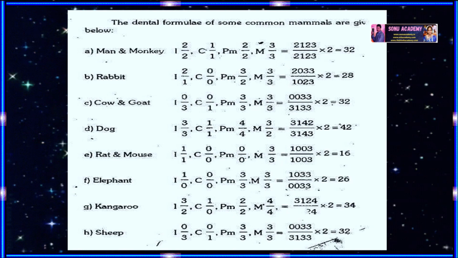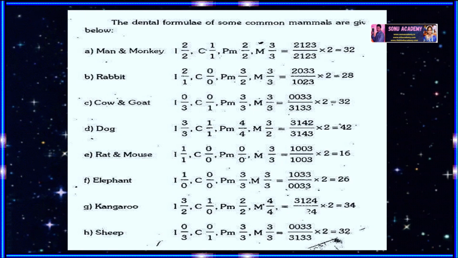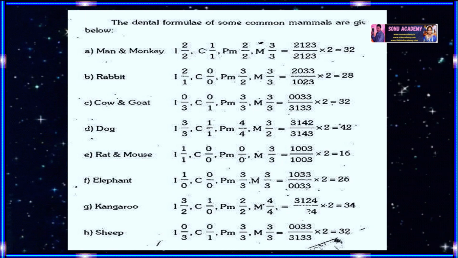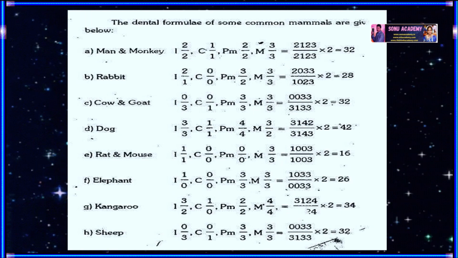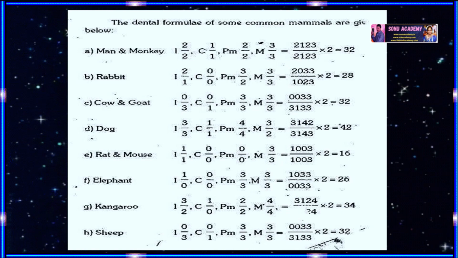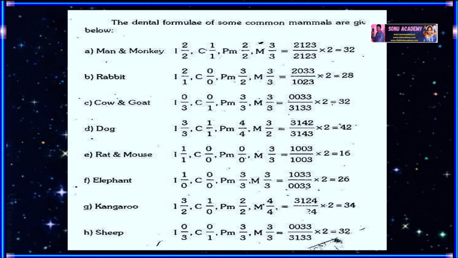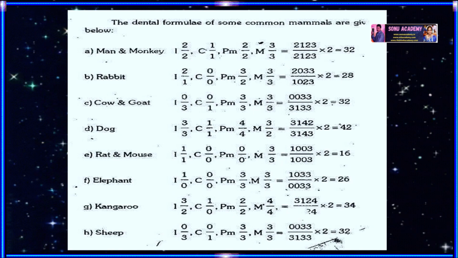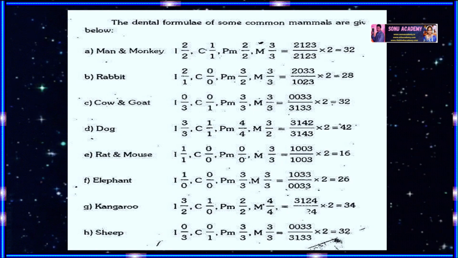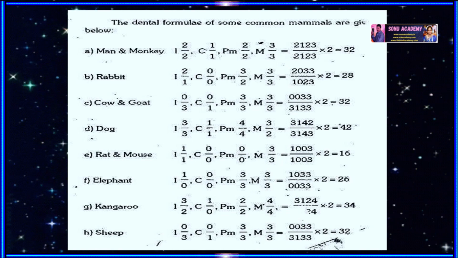Morphologically, the teeth can be distinguished as homodont and heterodont. Let us see the various kinds of dental formula in different organisms. Like man and monkey, they have incisors 2 by 2, canines 1 by 1, premolars 2 by 2, and molars 3 by 3. The total dental formula is 2123 by 2123. Into 2 means 2 sets, upper and lower jaw. Together we have 32.